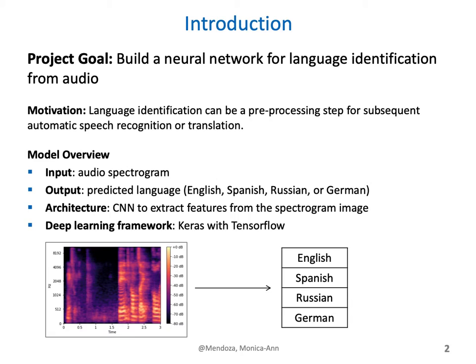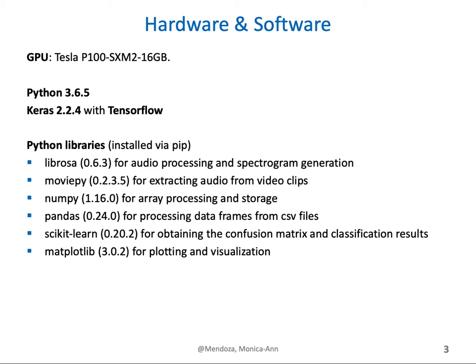Russian, or German. For my model architecture, I use a convolutional neural network to extract features from the spectrogram image, and my final layer is a fully connected layer with a softmax activation, which outputs the probability of each class. I use Keras with TensorFlow to build my network. During training, I use an NVIDIA Tesla P100 GPU. I'm running Python 3.6.5, and for my deep learning framework, I'm using Keras 2.2.4 on top of TensorFlow.